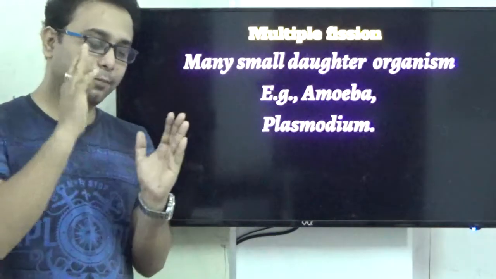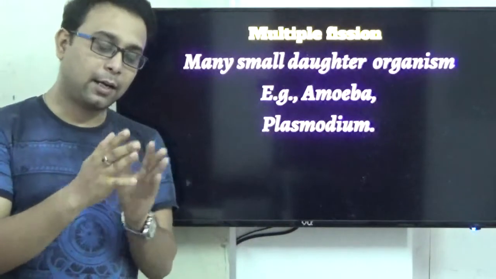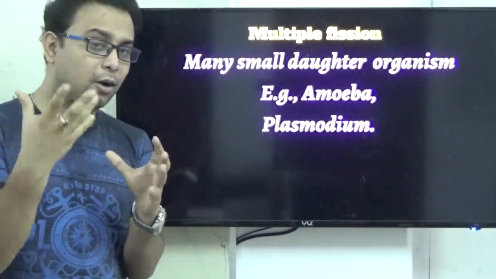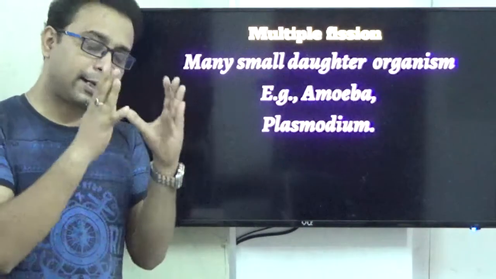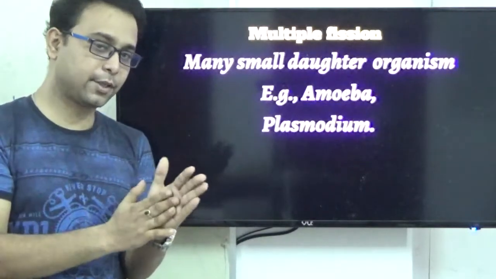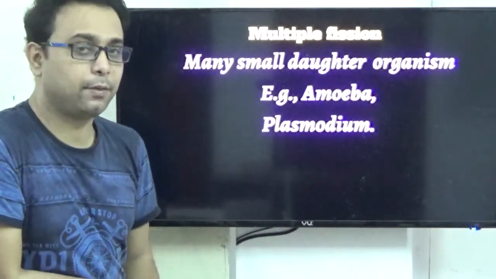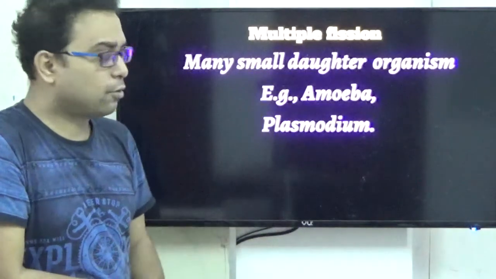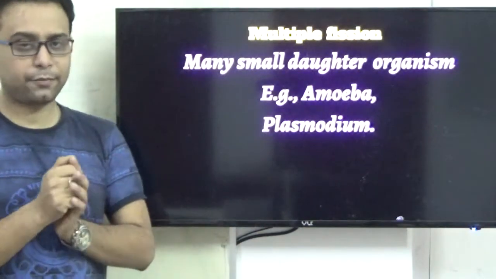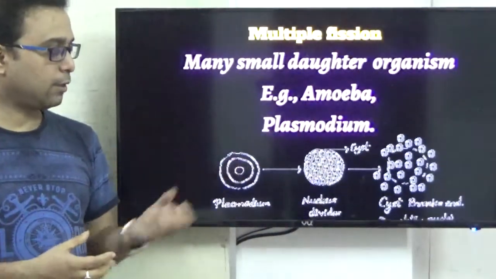Plasmodium reproduces by multiple fission, because amoeba, depending on different conditions, favorable or unfavorable, exhibits both binary fission and multiple fission. But Plasmodium always does multiple fission. So it is a very important question also. Next, multiple fission means many cells are produced from that one organism.